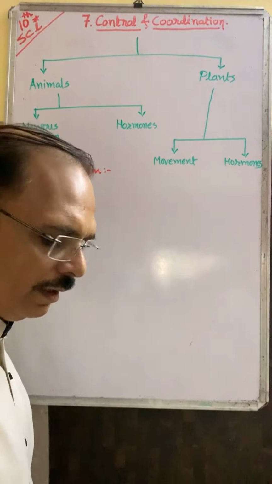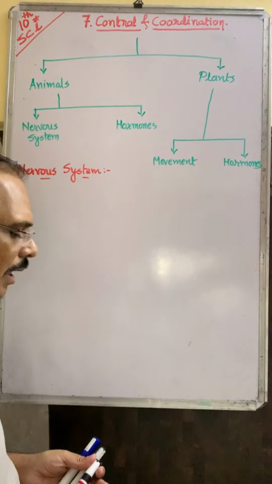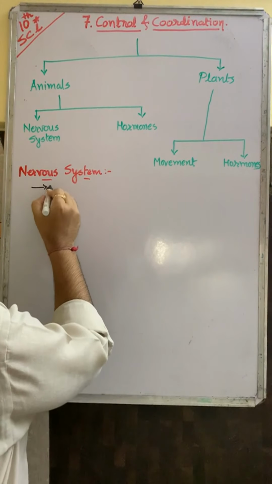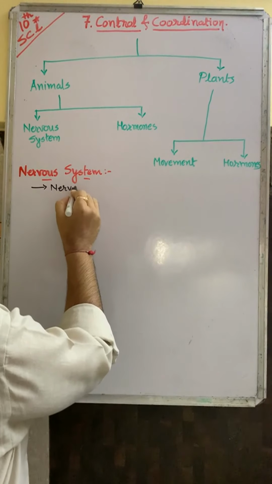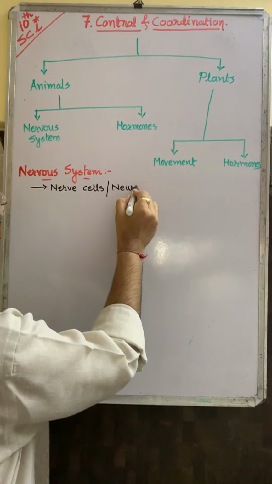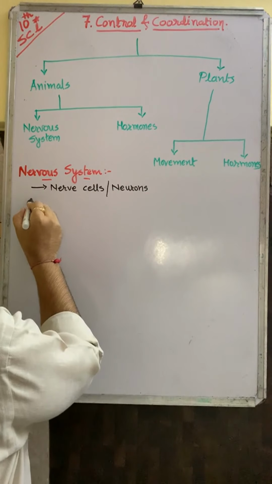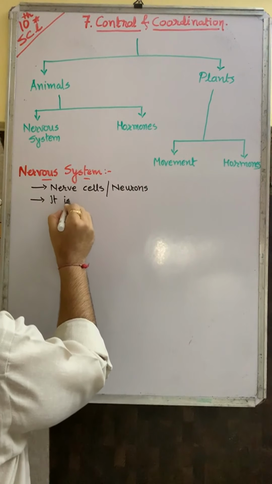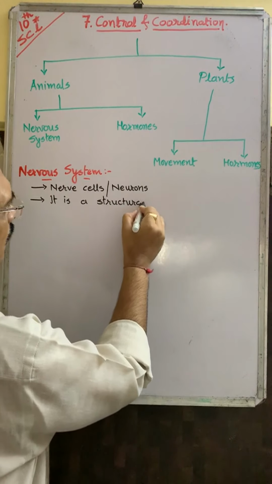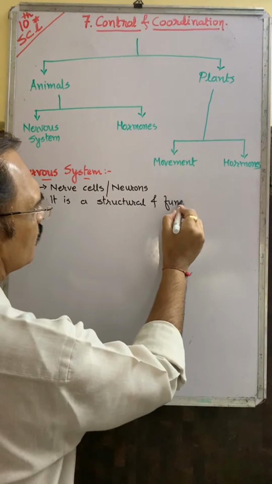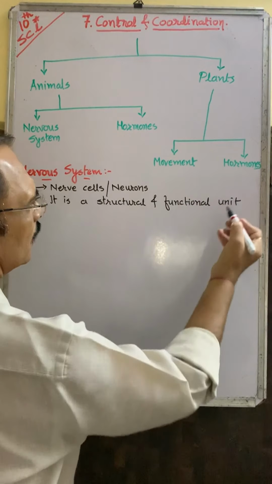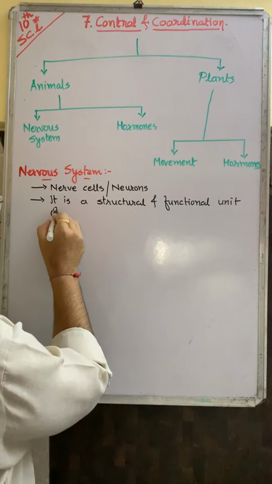So the nervous system is due to nerve cells, or neurons. This is the structural and functional unit of the nervous system.